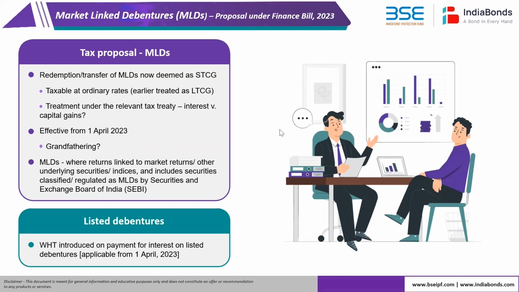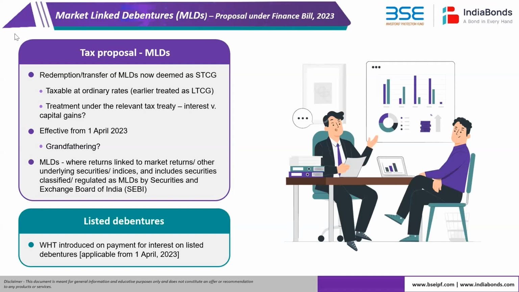Now, what the budget seeks to do is plug this particular thing and treat it irrespective of the holding period of the MLDs or debentures. They propose to treat any income arising on the transfer of these debentures, or on account of redemption or maturity, as a short-term capital gain. So this is a big change which the budget proposes, and short-term capital gains tax would be at the ordinary tax rates which are applicable to that particular investor.